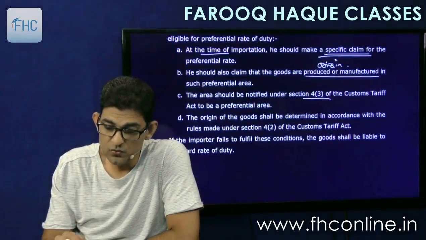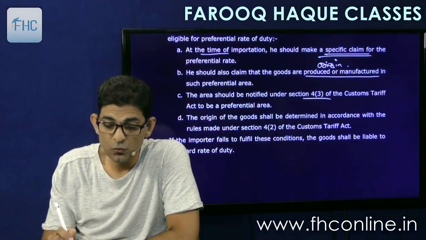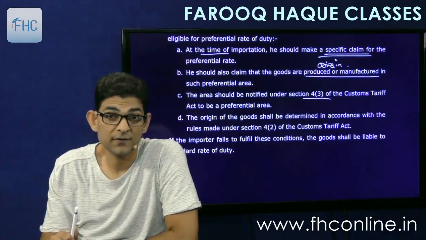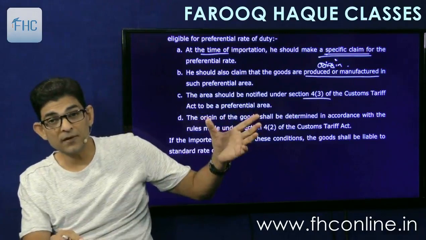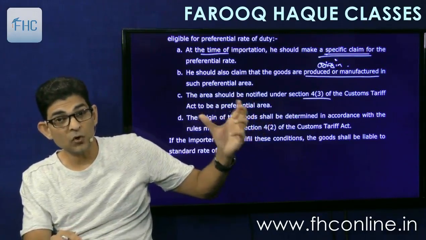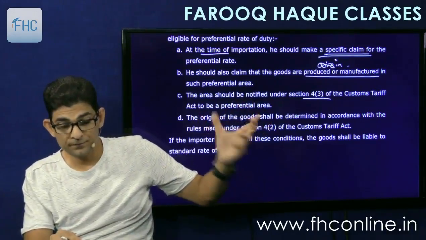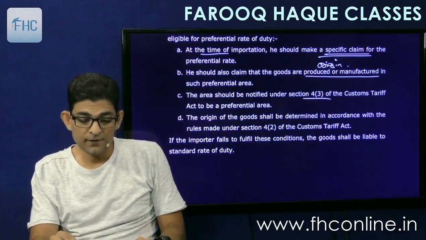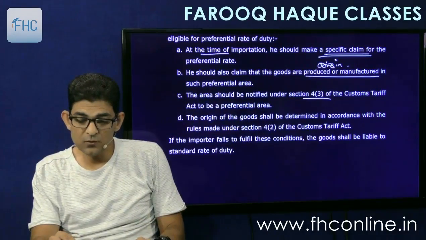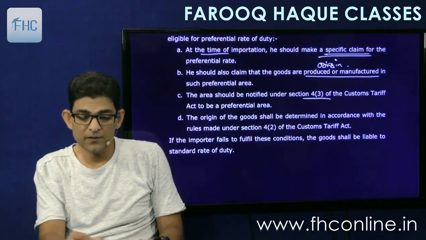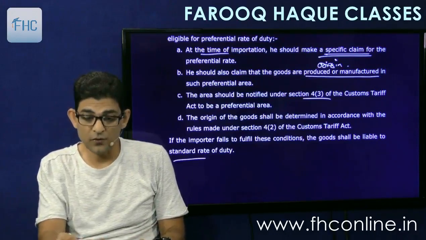And the origin of the goods shall be determined in accordance with rules made under 4.2 of the Customs Tariff Act. So specific rules are also made, rules for determination of place of origin. Then if the importer fails to fulfill these conditions, the goods shall be liable at the standard rate of duty, that is, full rate.